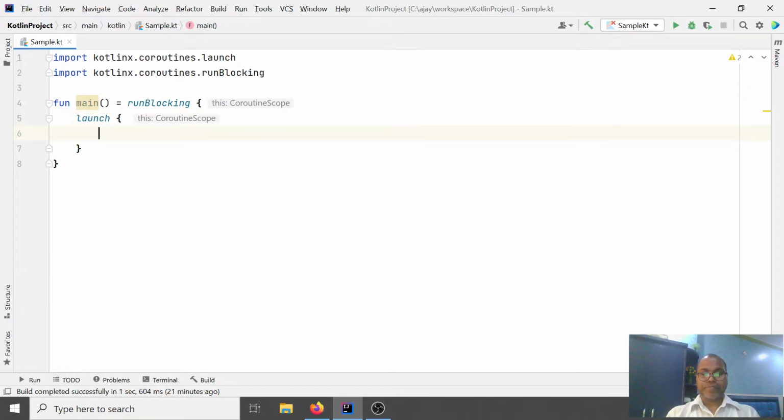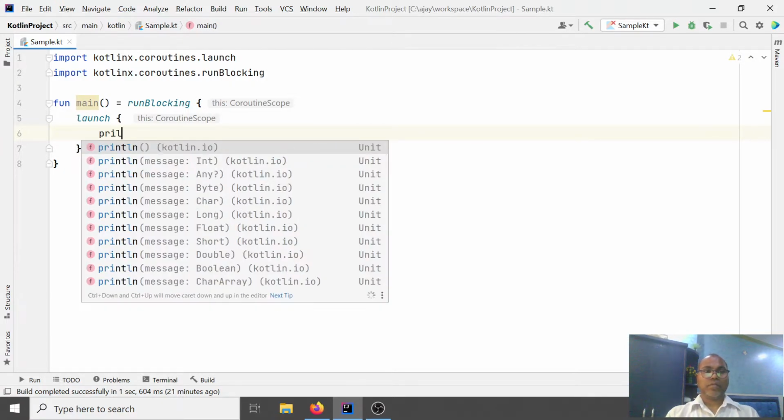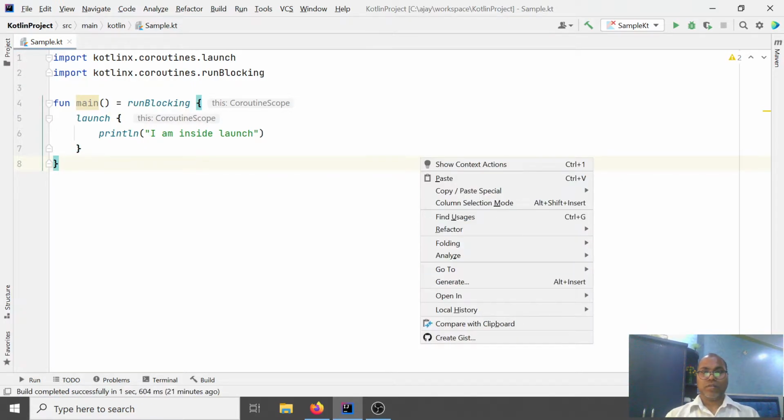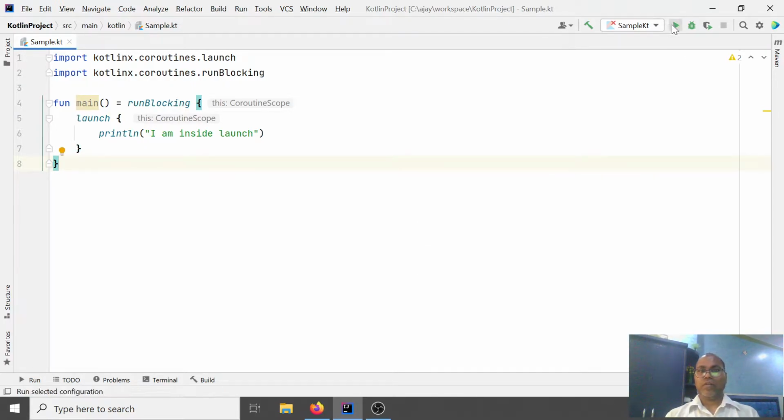Here you say print, "I am inside launch."